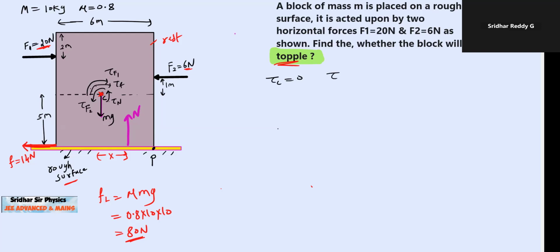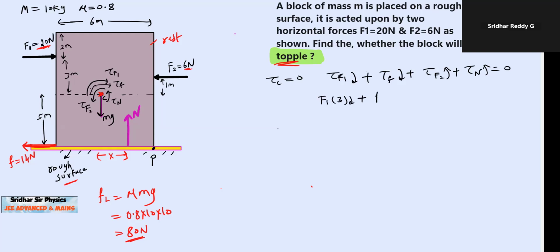Then torque due to F1 clockwise, torque due to friction clockwise, torque due to F2 anti-clockwise, torque due to normal contact anti-clockwise, all set equal to 0. Torque due to applied force F1, this distance will be 3 meters, so this will be F1 into 3 clockwise.